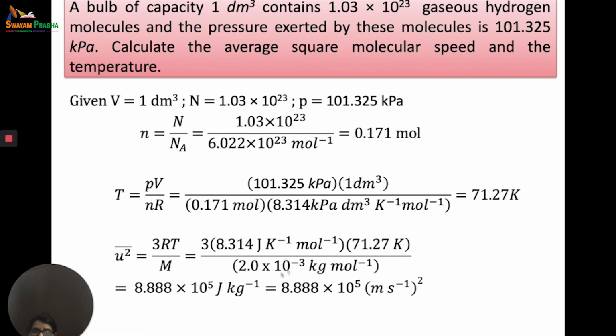So once you substitute this, 2 into 10 to the power minus 3 kg per mole is because we are using gaseous hydrogen molecules. So H2, the atomic mass of hydrogen is 1, and we are using H2 molecules, so 2 hydrogen atoms, so 2 into 10 to the power minus 3 kg per mole for the molar mass. So we get 8.888 into 10 to the power 5 joules per kg, or this can also be written as 8.888 into 10 to the power 5 meter per second square, the whole square, right? Okay,